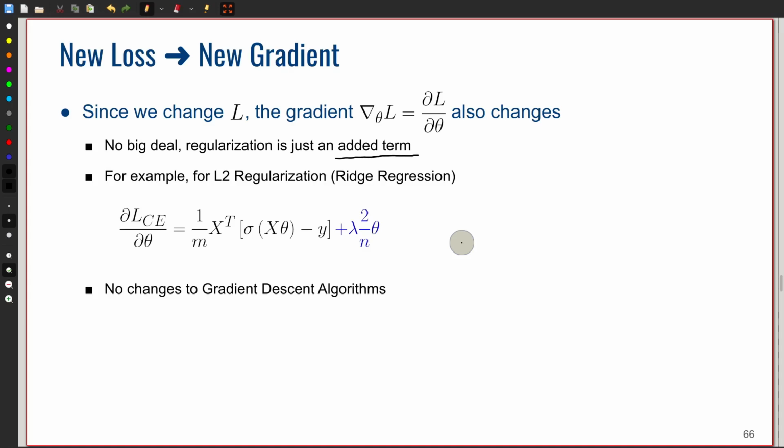In the case of, for example, L2 regularization, this is just the gradient for the L2 regularization. So this is the only change we need to make. The calculation of the gradient changes, but there are no changes in the gradient descent algorithm itself. It's simply that the calculation of the gradient is different, but everything else with respect to gradient descent remains exactly the same.